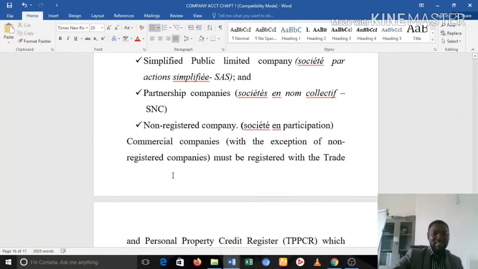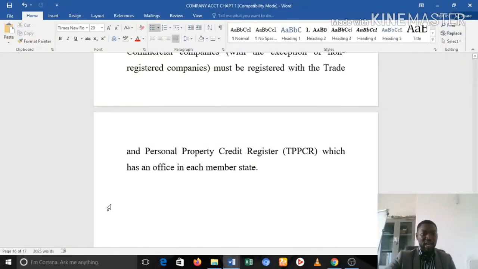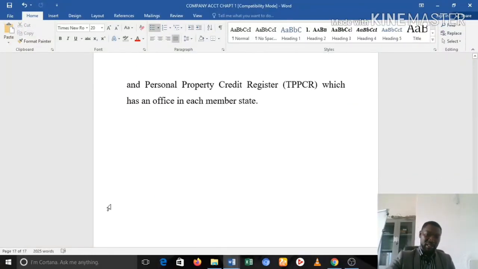Okay, but of course there is a way of following them up. So commercial companies, with the exception of non-registered companies, must be registered with the Trade and Property Register, which has an office in each member state.